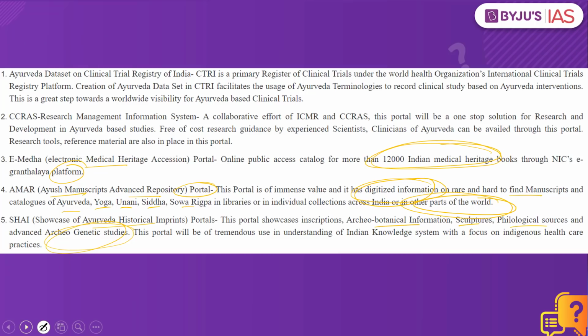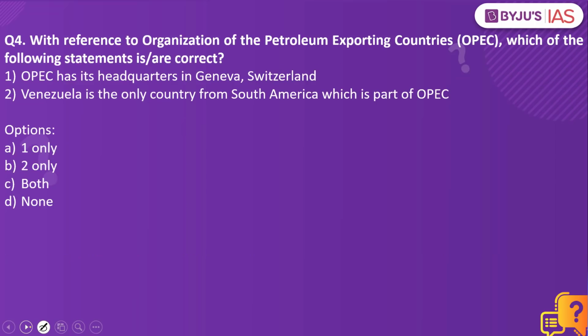Now let's look into the next practice question. With reference to the Organization of the Petroleum Exporting Countries, which of the following statements are correct? OPEC has its headquarters in Geneva, Switzerland. Venezuela is the only country from South America which is part of OPEC. Which of the statements are correct? The answer to this is 2 only.